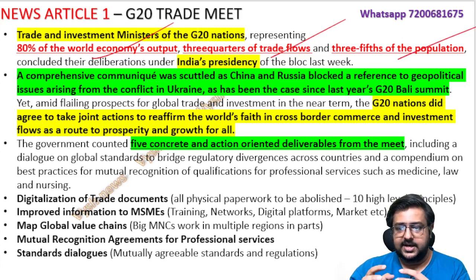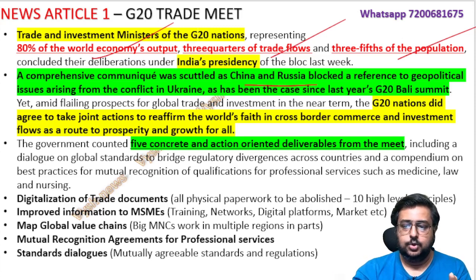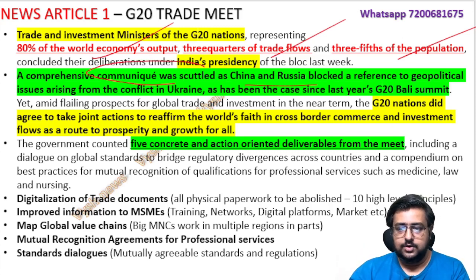In that trade meeting we are discussing, no, we have kept on telling that because of the Ukraine war, many losses happened in the last year. But again, Russia and China came together and told, how dare you say that, don't say that line, remove it from the main document. They were trying to make a settlement, a communique or the main outcome document. In that they said, don't put this line again and again, that the Russia-Ukraine war caused a lot of issues in global trade and investment. There are many other problems also in the world. So they had to remove it.